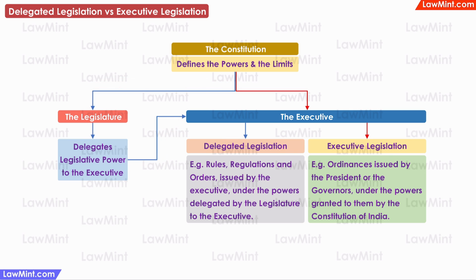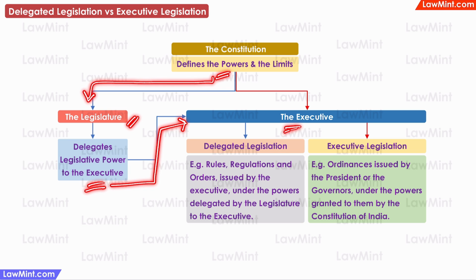delegated legislation. For example, the Constitution gives the power to levy taxes. The legislature makes the Income Tax Act using the powers given to them by the Constitution. The legislature will then delegate some of the powers under the Income Tax Act to the executive, which is the Income Tax Department. The Income Tax Department then makes various income tax rules, regulations, and orders, which are delegated legislation.